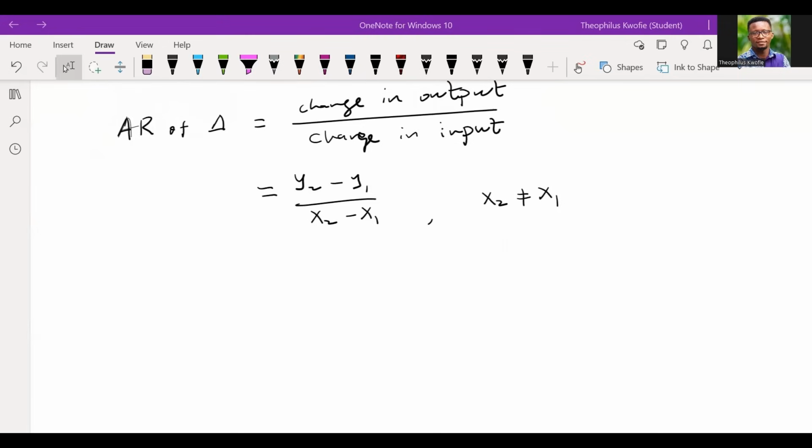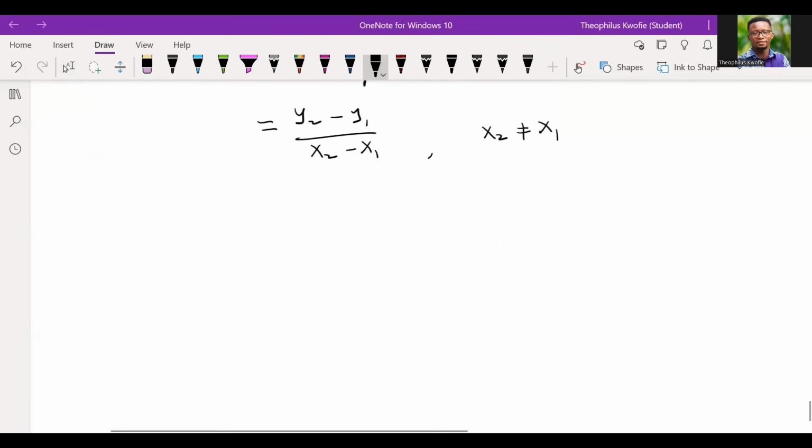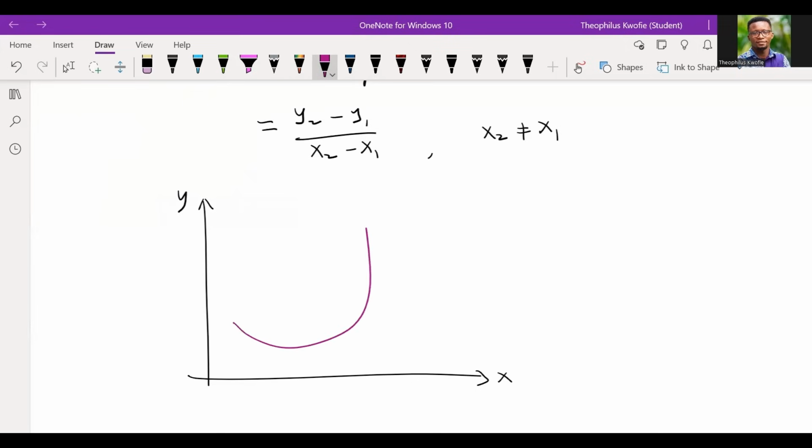Now, suppose I have such a graph. So let me draw a nice graph like this. Let me call this x my input and y my output, right? Then if I have a curve like this, let's say there's a line that passes through such a curve. Let me call this point my point F and this point my point G. Now, if this is my x1, and at this point, I call this point my x2.